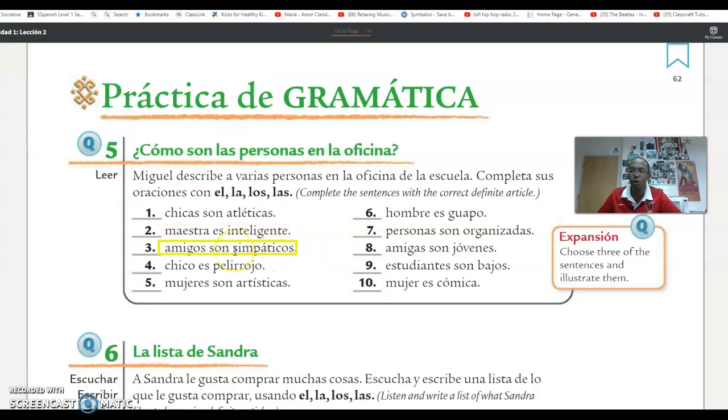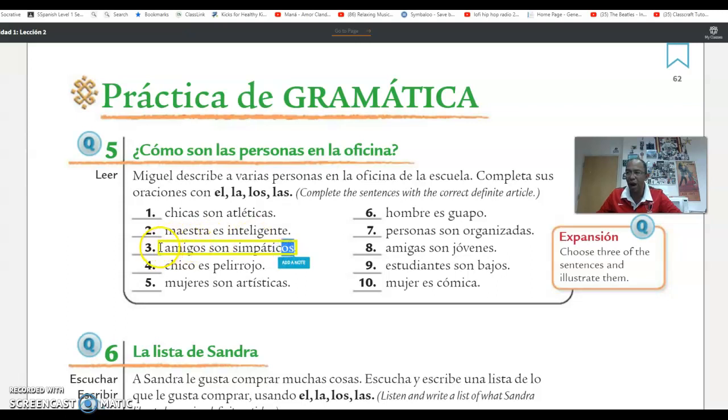Next one, número 3. Amigos son simpáticos. Amigos. It's talking about boys or girls? Boys. How many? More than one, right? Amigos. So what would be the definite article? Notice that amigos, the noun, and the adjective also match. Amigos, simpáticos. See that?